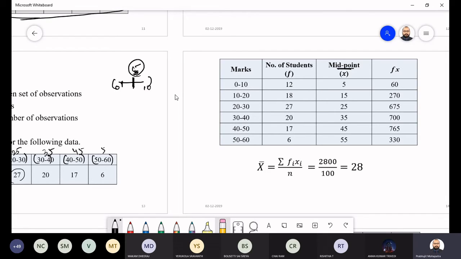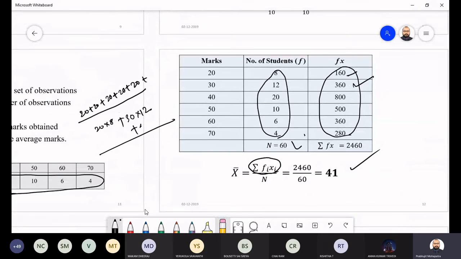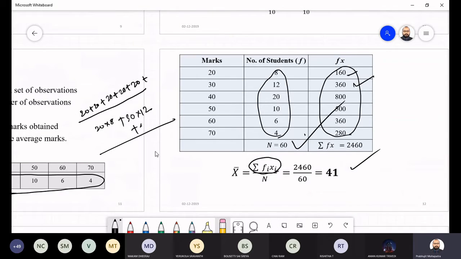Wherever you have the continuous type or class interval, at that time you have to consider the midpoint. So you take the midpoint. The midpoint of the first class is 5, the second class midpoint is 15, then 25, 35, 45, 55. And after getting these midpoints, like you used to do previously in the discrete case, the same way you have to do. Exactly the same way.